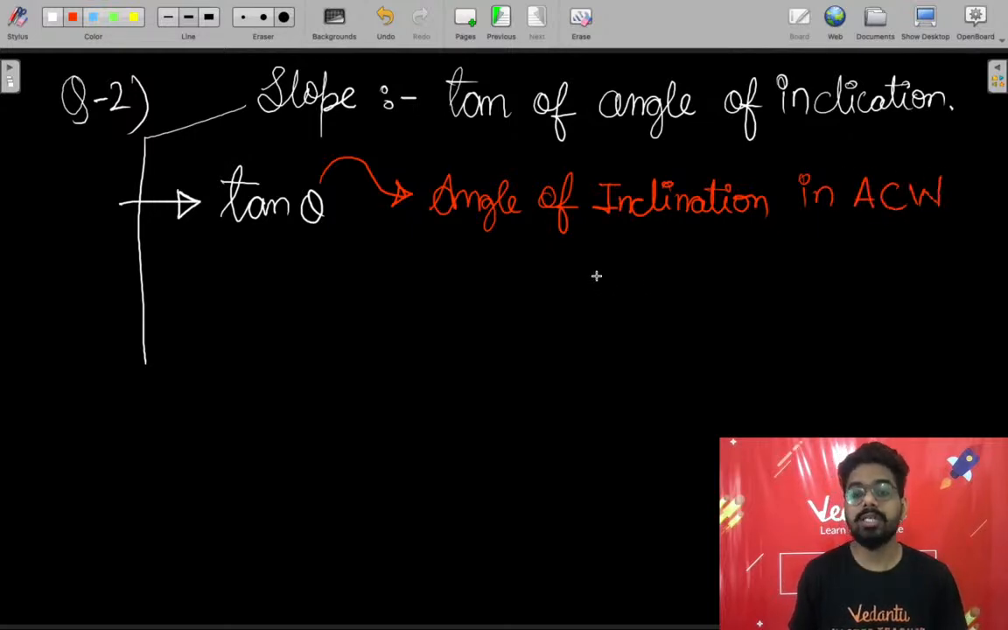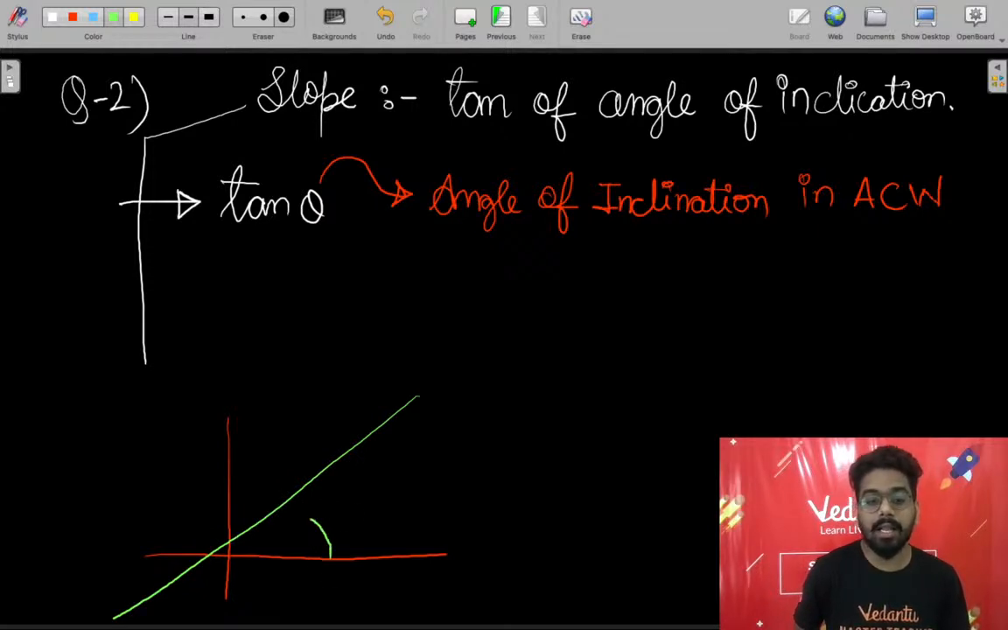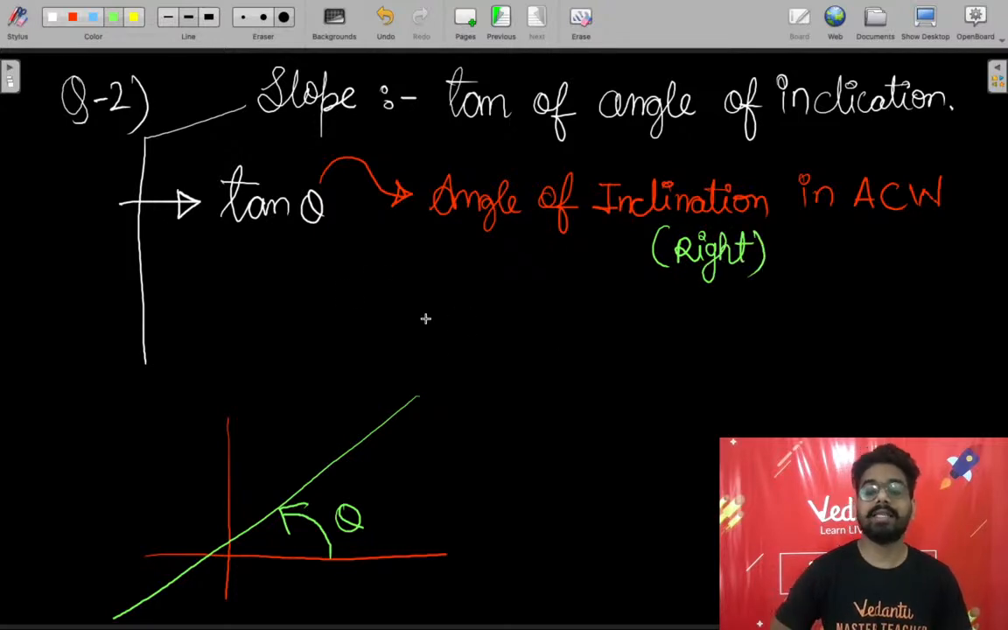in anti-clockwise direction. For example, let's say this is the line. If we are counting the angle from the anti-clockwise direction, then we will say it is the theta. Fine. Or you can say angle that is on the right side of the line, we call it theta.